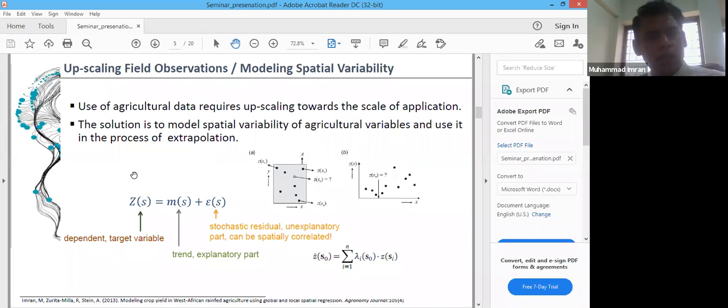The generic model that we use in geostatistics and spatial statistics is given in this slide. Z(s) is the variable that we are going to predict or upscale, and this is the trend component of the model, if this variable has some sort of trend with other variables in the neighborhood.